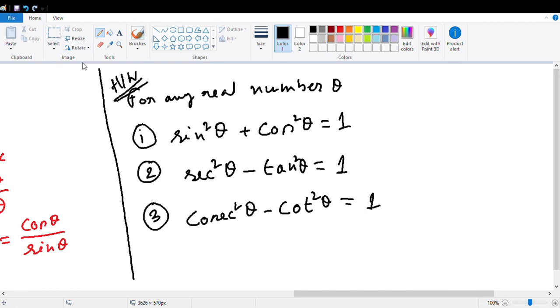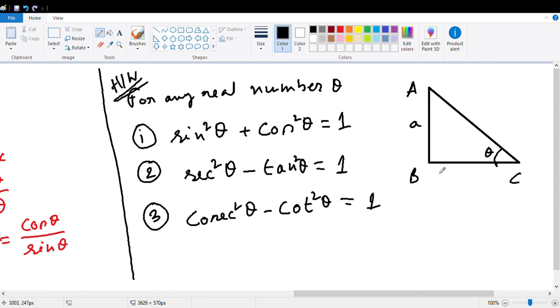I'll give you one example. Just draw a right angle triangle with angles A, B, C, and this is theta. If this is theta, then this is perpendicular, this is base, and this is hypotenuse.